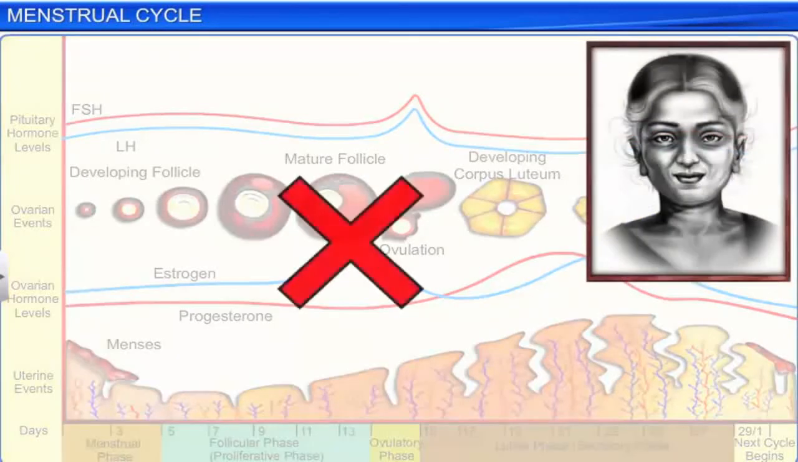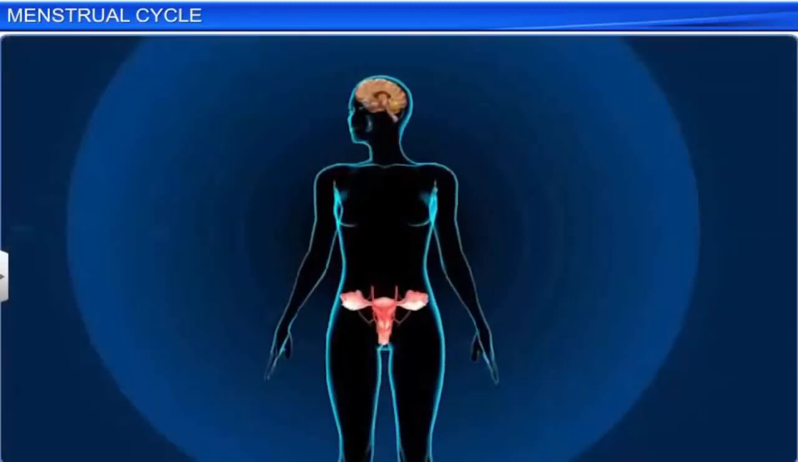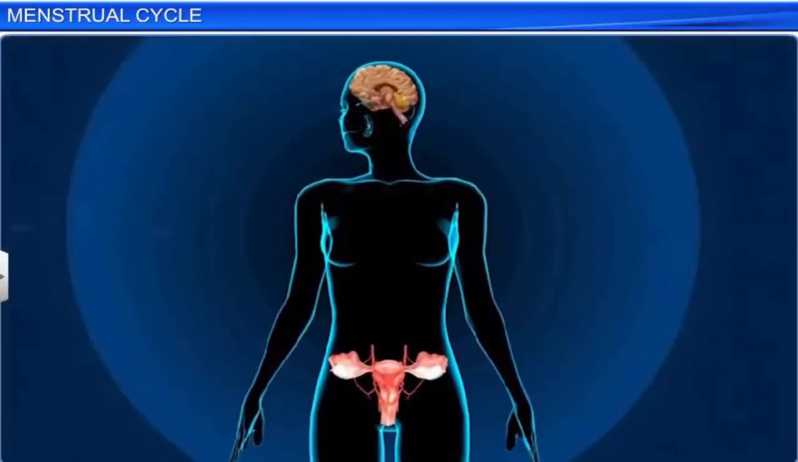Menstrual cycles normally stop once a woman reaches her 50s. This phase is called menopause. The menstrual cycle is an important process in a woman's body.